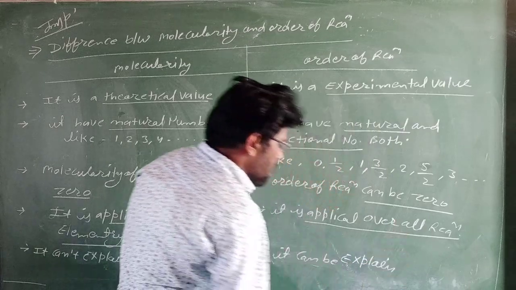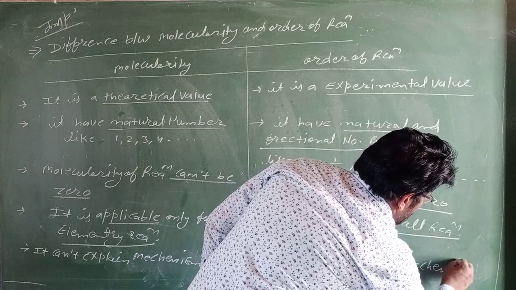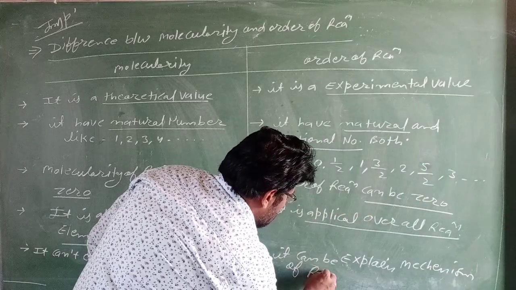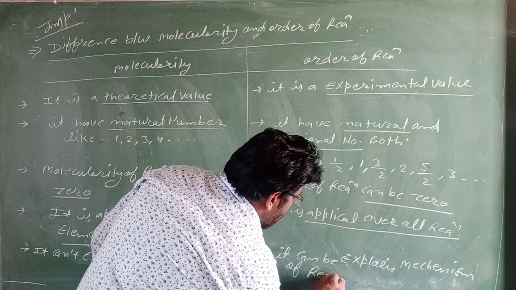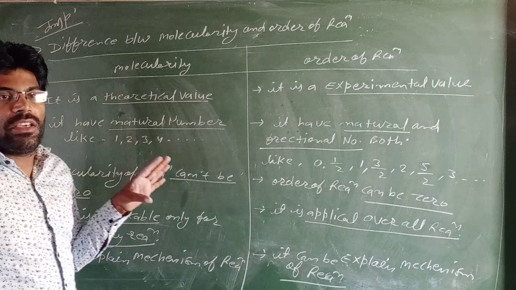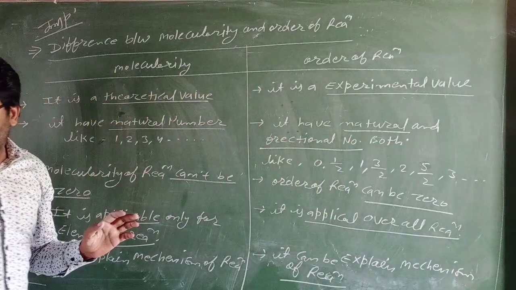Order of reaction can explain the mechanism of a reaction. These are the 5 differences between molecularity and order of reaction.